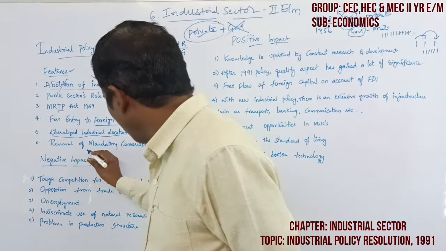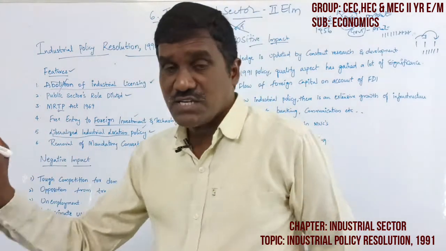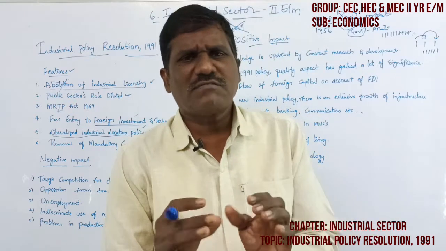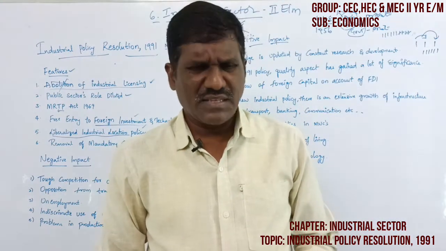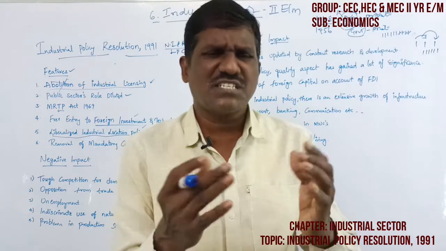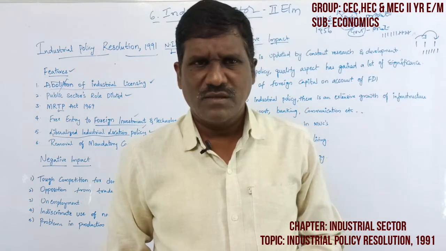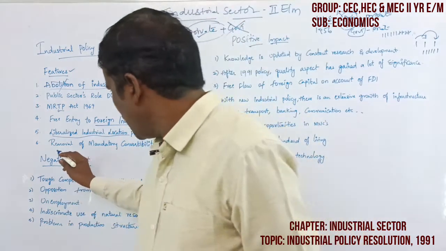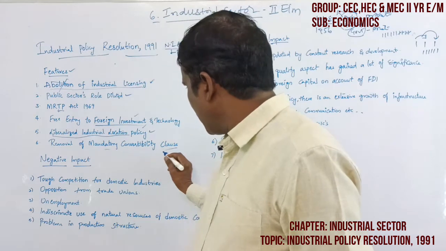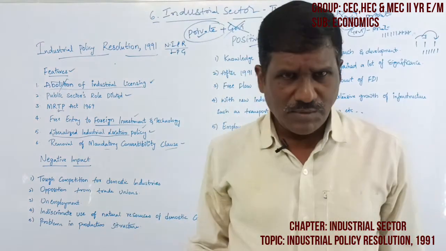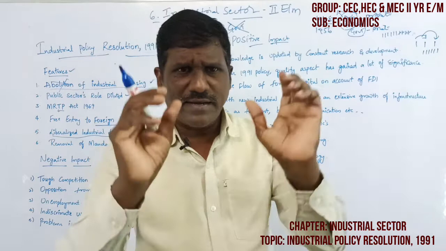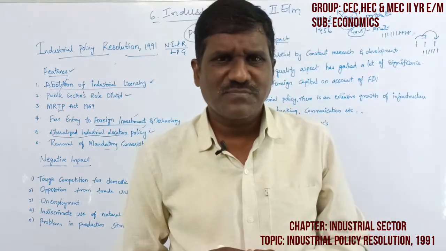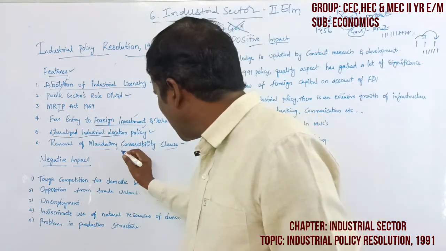Next, removal of the mandatory convertibility clause. There was a convertible clause, but the convertible clause was removed. A convertible clause means restrictions, and the restrictions are totally removed. Suppose people were ready to invest in industries, there was a mandatory convertibility clause.